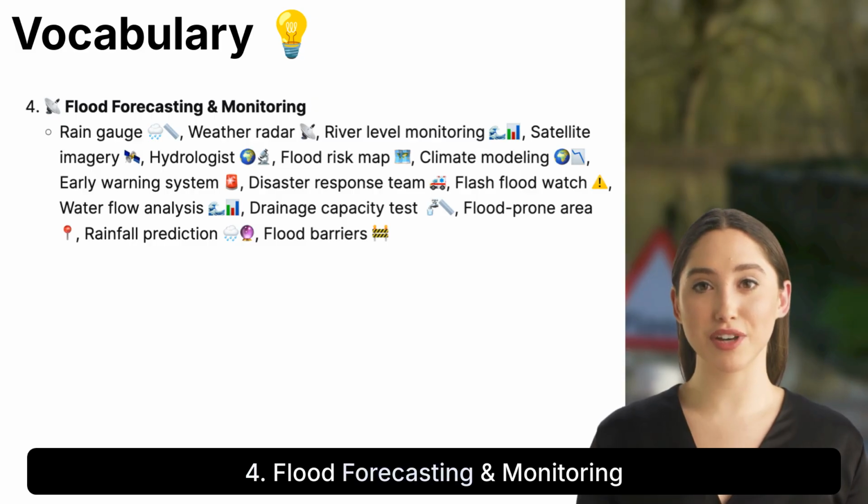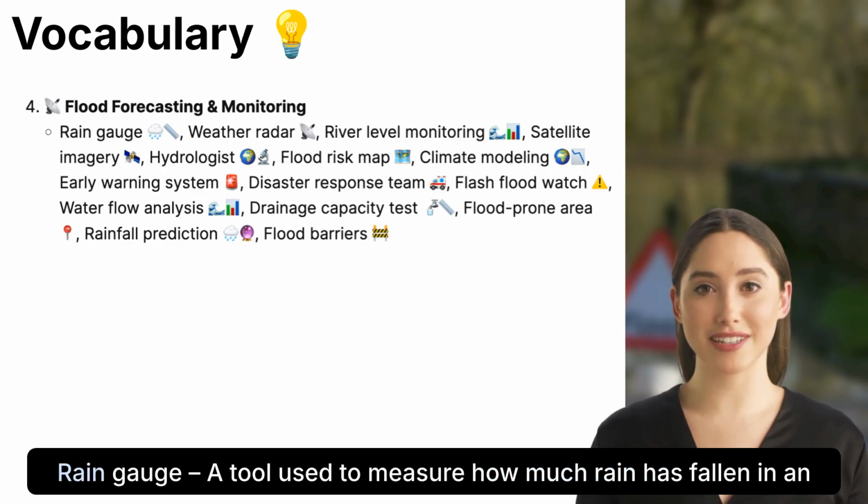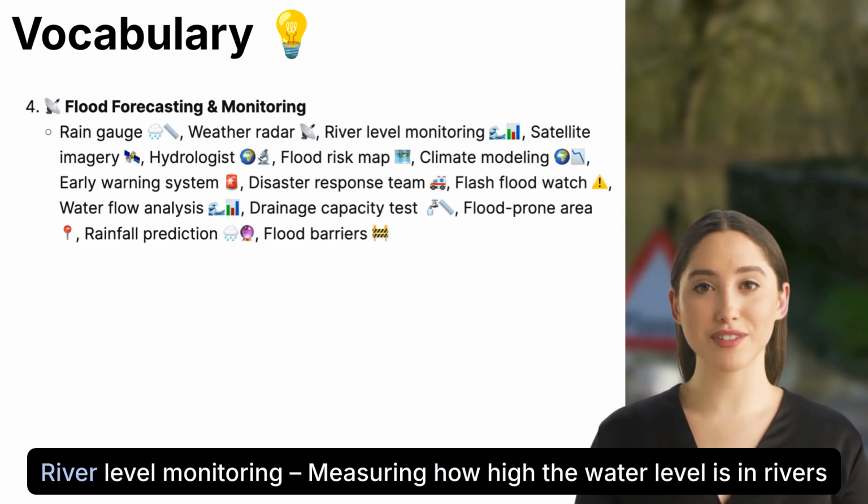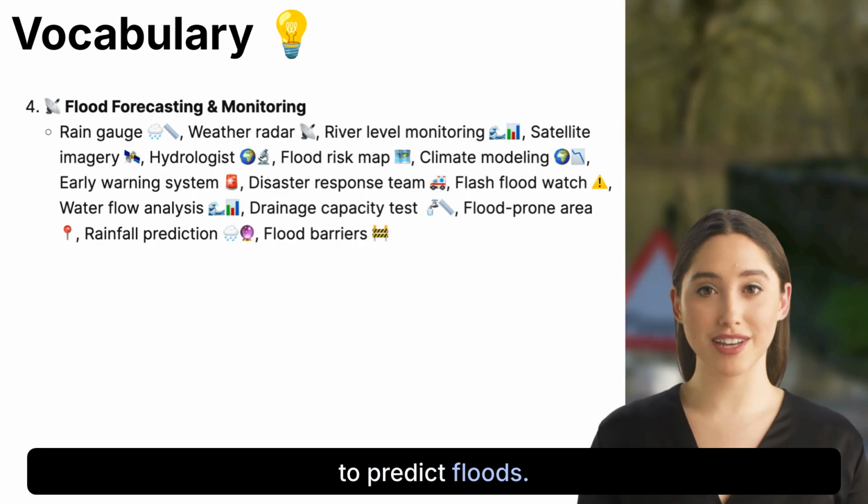4. Flood forecasting and monitoring. Rain gauge, a tool used to measure how much rain has fallen in an area. Weather radar, a system that tracks storm movement and predicts rain. River level monitoring, measuring how high the water level is in rivers to predict floods.